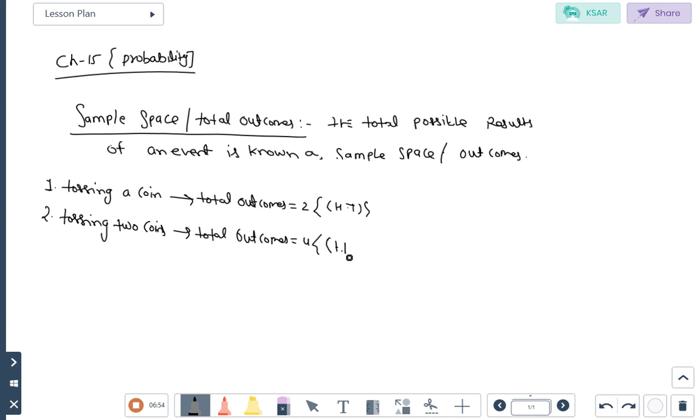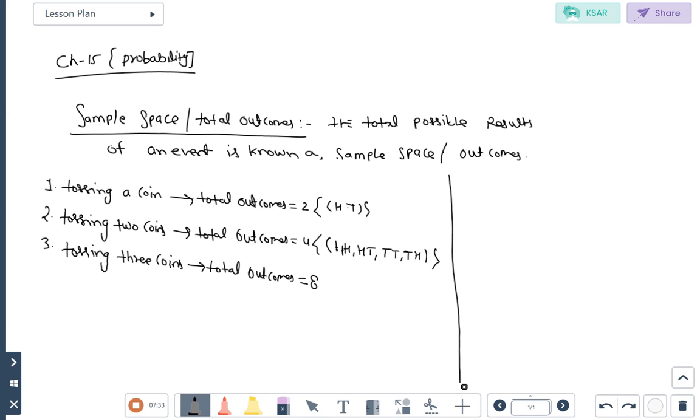That will come either head head, head tail, tail tail, or tail head. 4 outcomes will come. Third, if we are tossing 3 coins, then the total number of outcomes is 8.